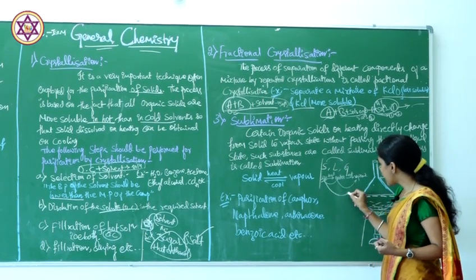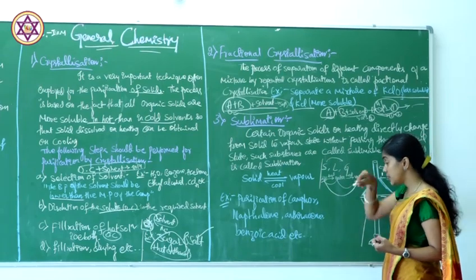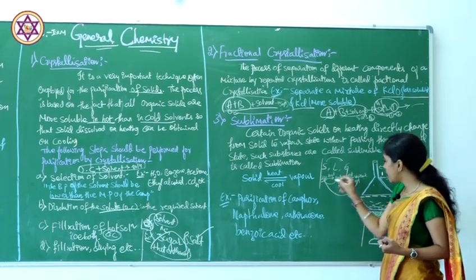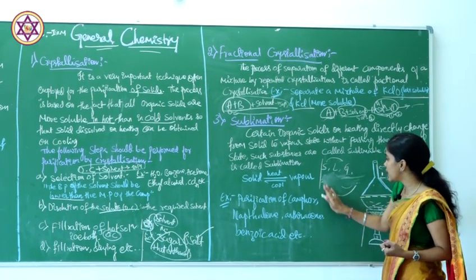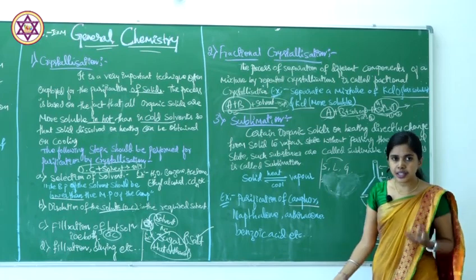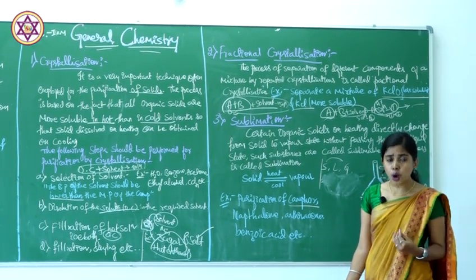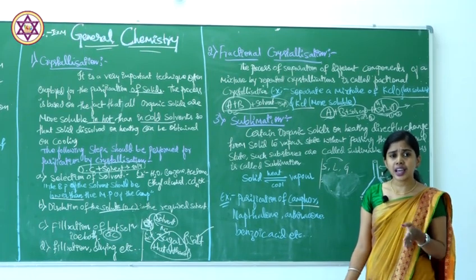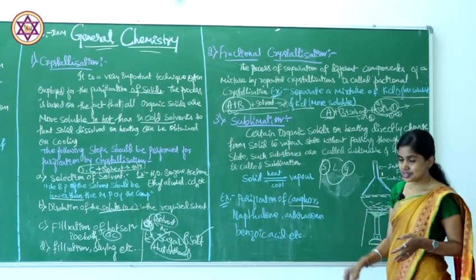But here, the solid directly converts to the vapor state. I just gave the example of ice, which will not directly convert to the vapor state, but this is possible in the case of camphor or the naphthalene balls we use, then anthracene, compounds which can easily convert from the solid state to the gaseous state.